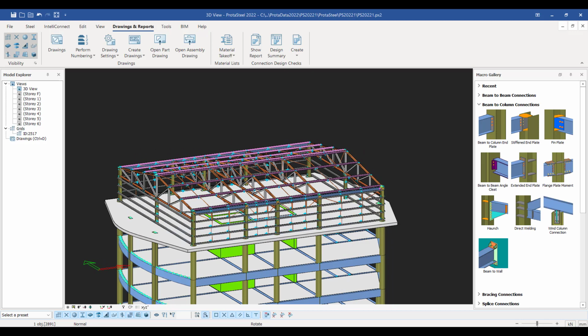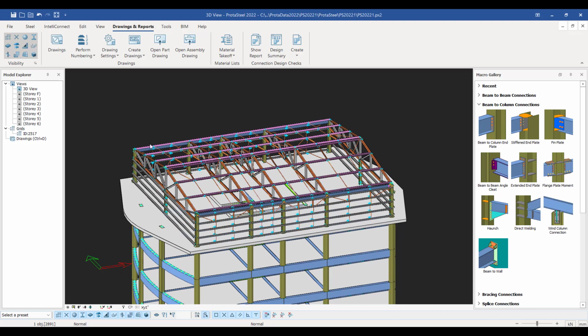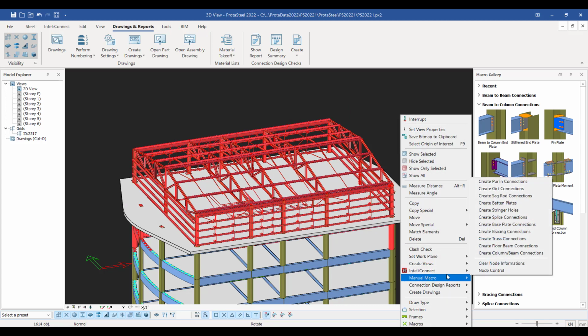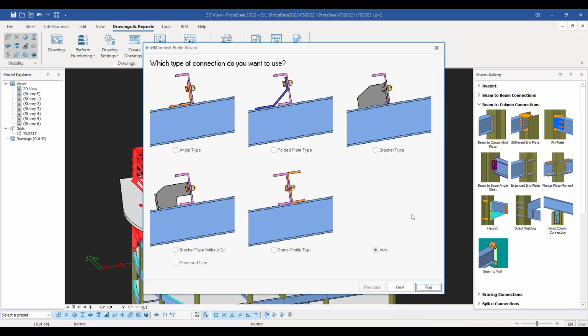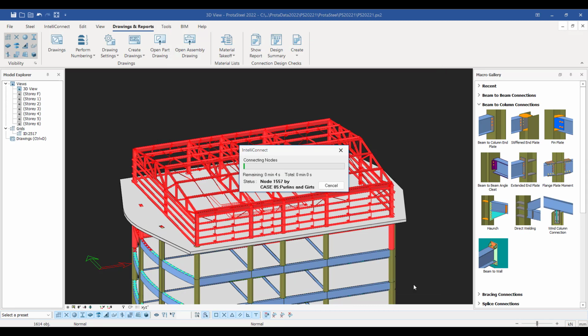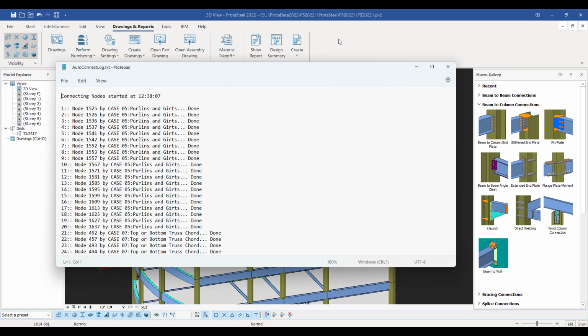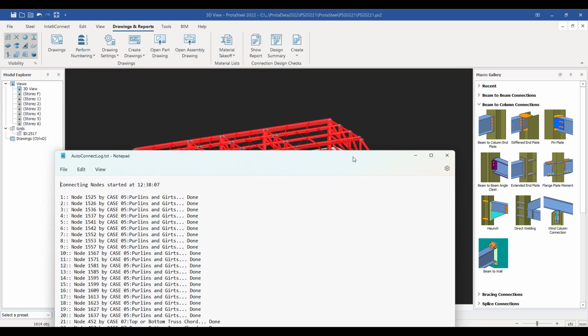We have a very unique, powerful tool in Protosteel for designing connections very rapidly, and that's IntelliConnect. If I click on this and I want to run IntelliConnect, I can choose to create my purlins, and I can choose what I want to create, and then I simply run it, and it's now looking at all the purlins across that whole roof, and it has designed them.